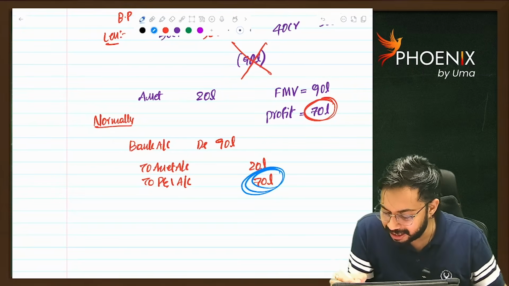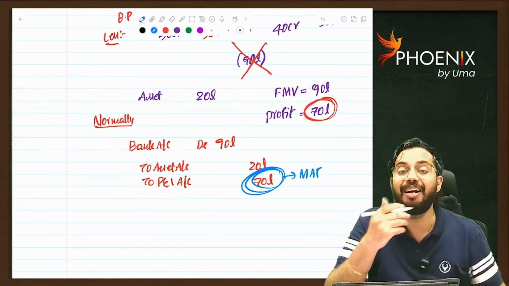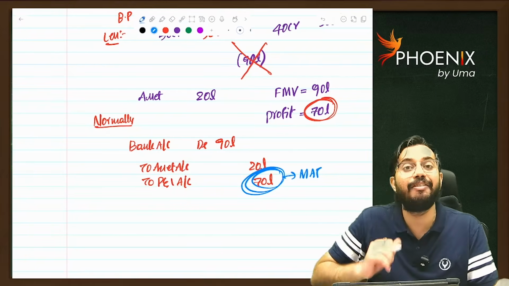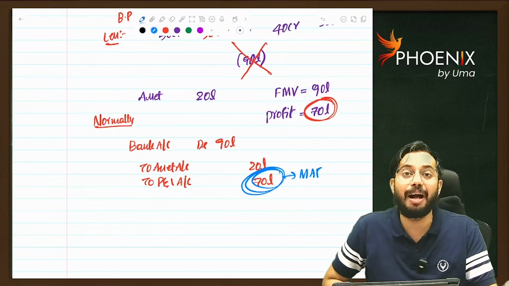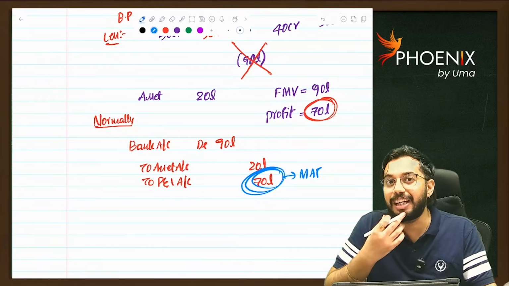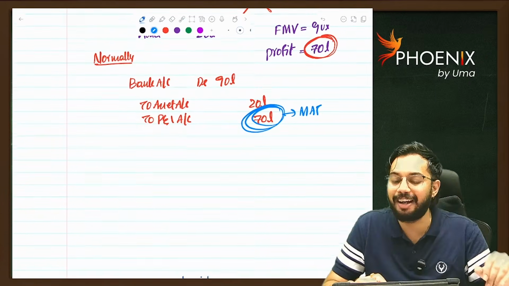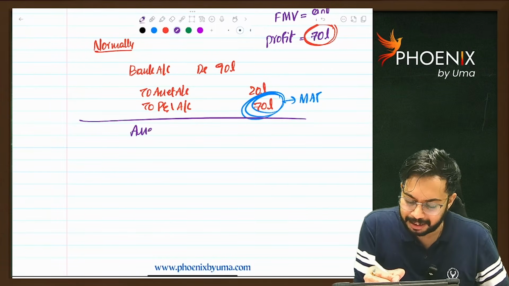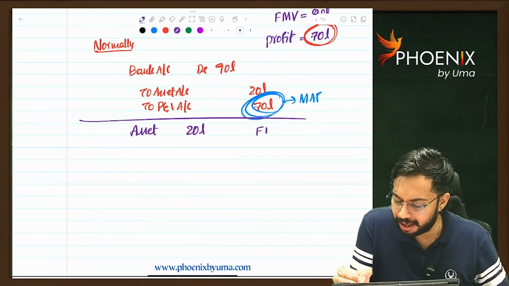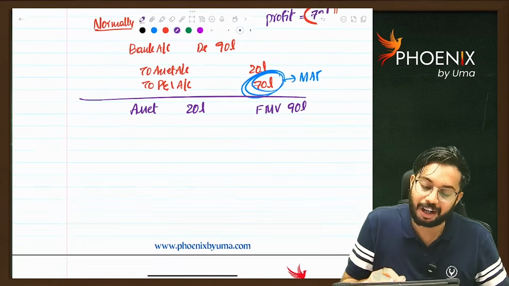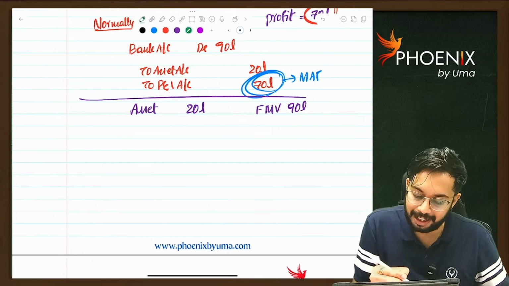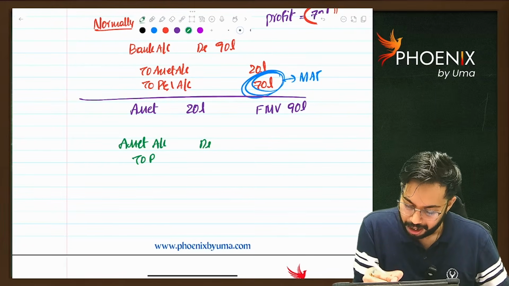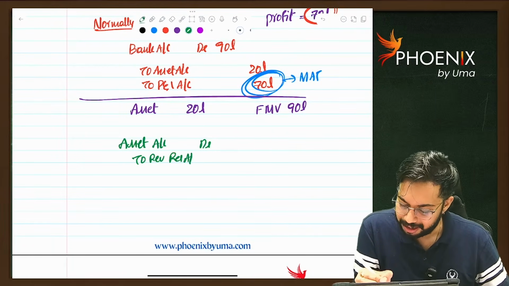Whatever this 70 lakhs is, on this MAT is applicable now. So if I credit 70 lakhs to my P&L account, on that 70 lakhs I am required to pay minimum alternate tax. Now how to avoid that minimum alternate tax? I have one hack. The asset cost is 20 lakhs, fair market value 90 lakhs. I will do revaluation. I will write the entry: asset account debit to revaluation reserve account 70 lakh rupees.